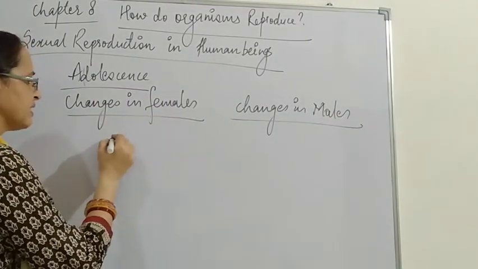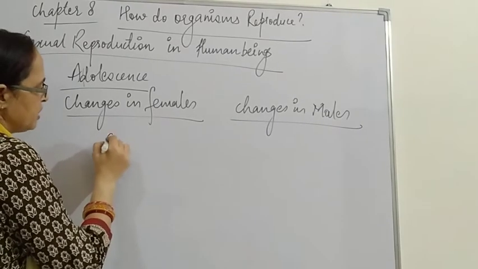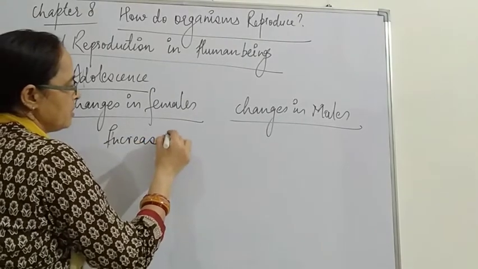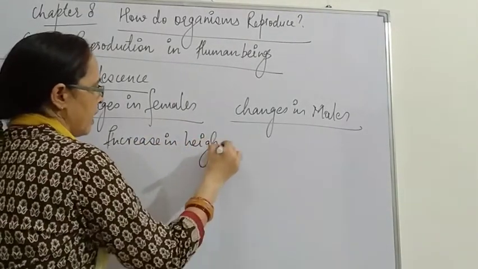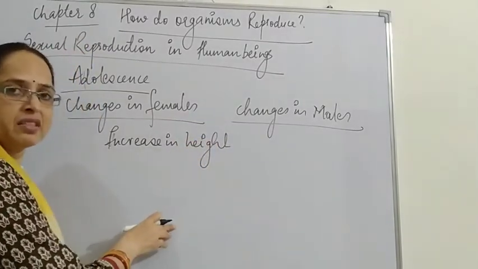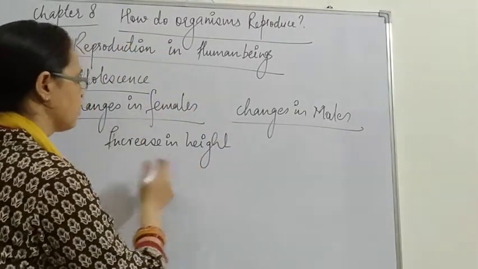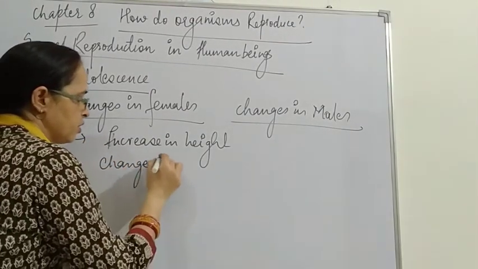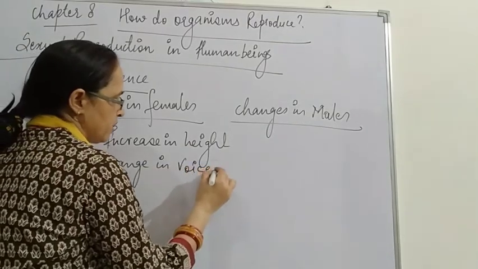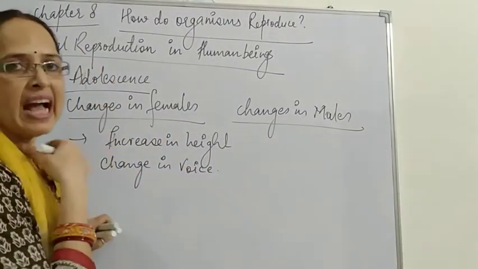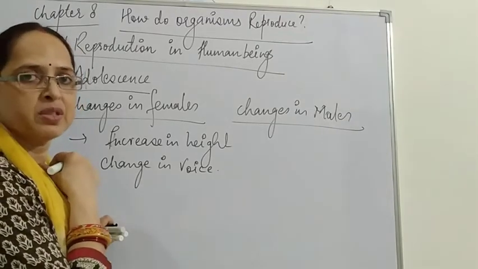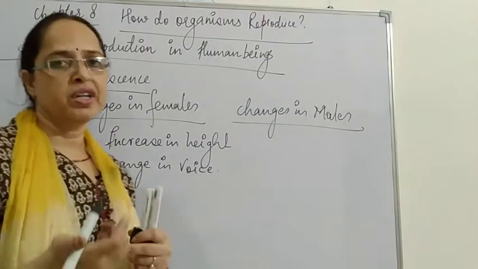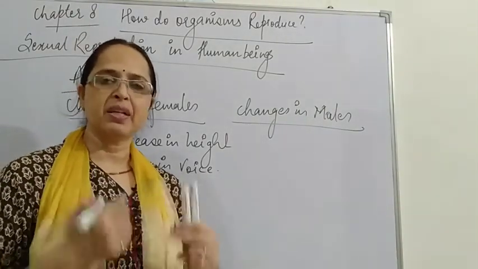The first thing is the change, or we say increase, in height. In both male and female, the increase in height occurs. Second is change in voice. The Adam's apple develops, and there is a change in the voice. You have seen that the voice of boys changes, it becomes harsh.